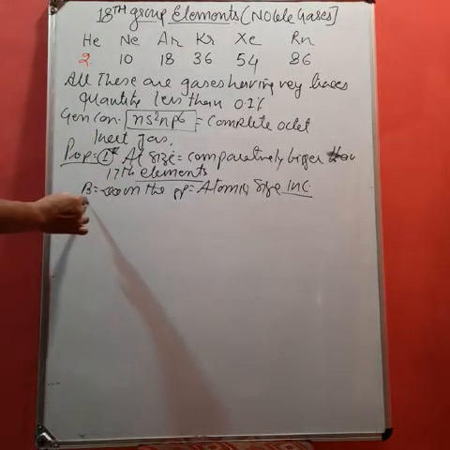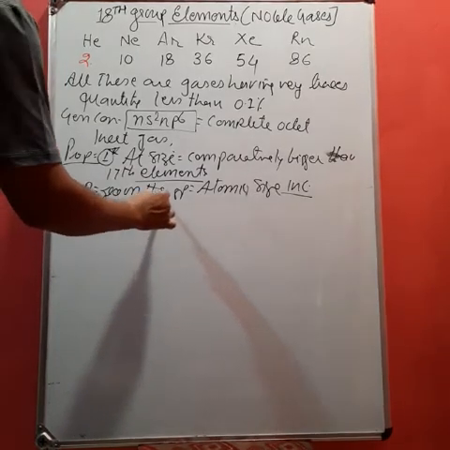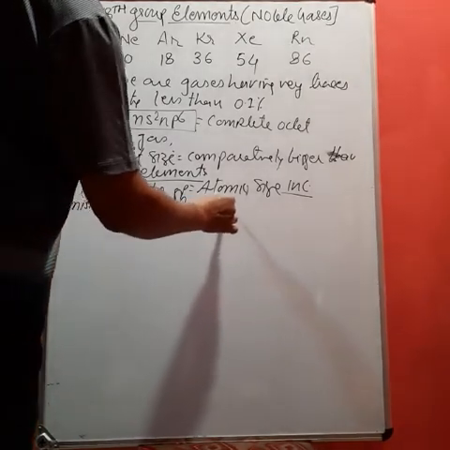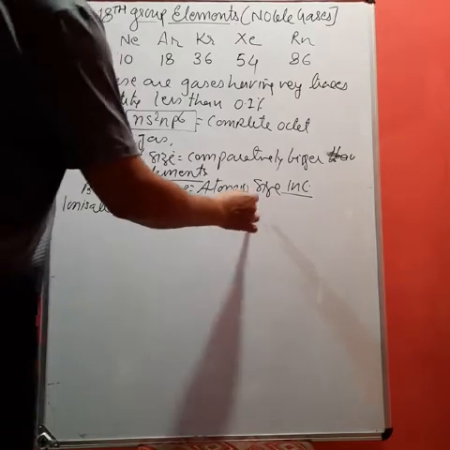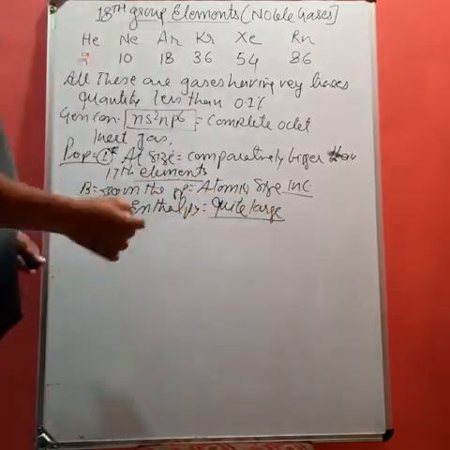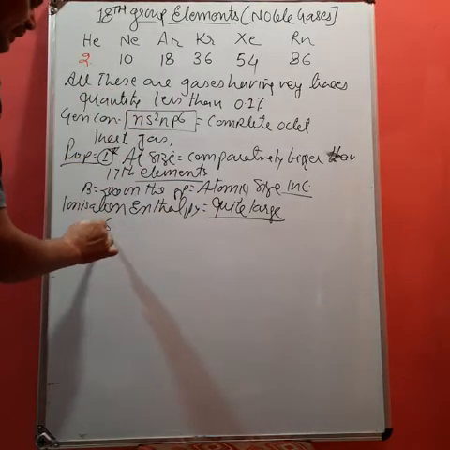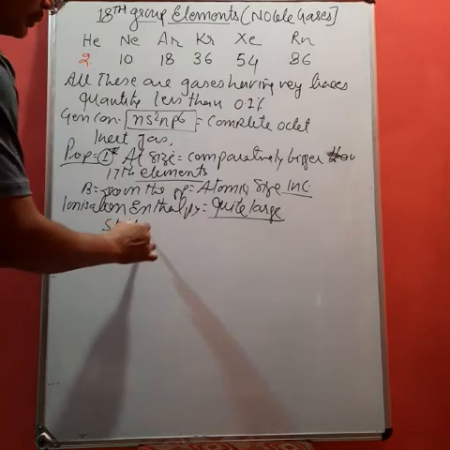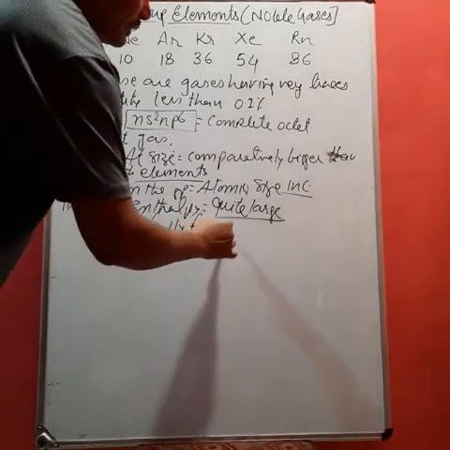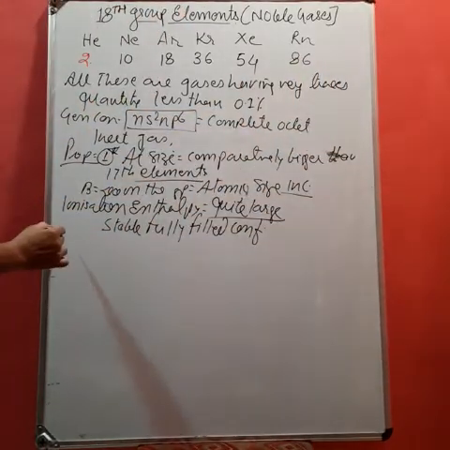Next one is ionization enthalpy. Students, it will be quite high, quite large. Now why? All the orbitals are paired, that is having the stable, fully filled configuration. So ionization enthalpy is very high.